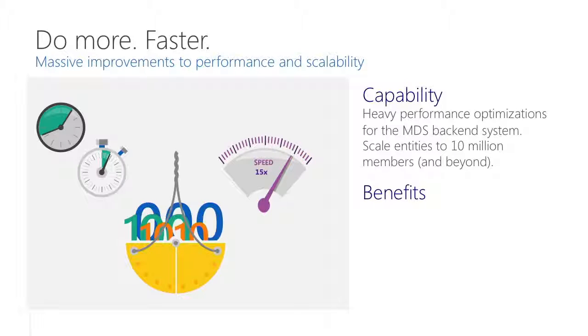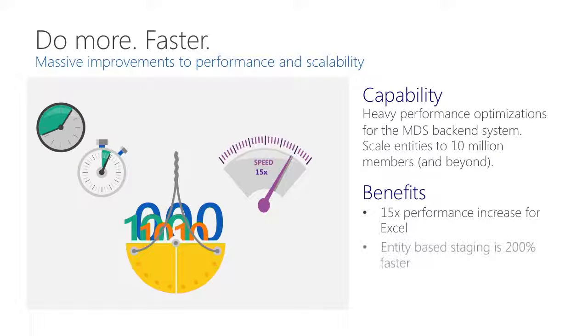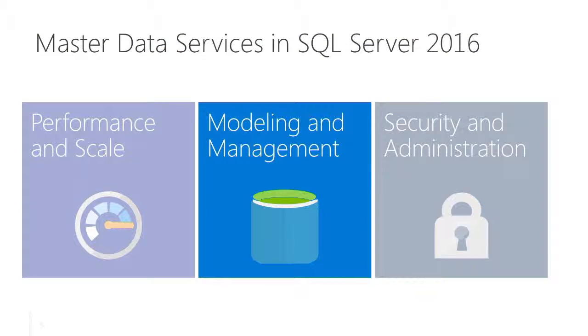The benefits also include a 15 times performance increase for the Excel add-in, and entity-based staging that is 200 times faster. Now, we also have the ability to create custom indexes on attributes, which allows our administrators to make their instances much faster. The next bucket that we are going to talk about is modeling and management.